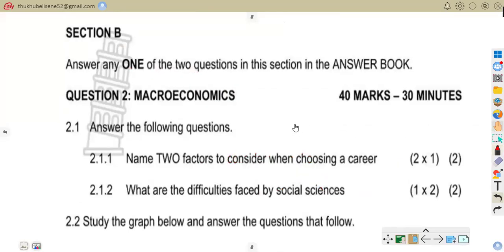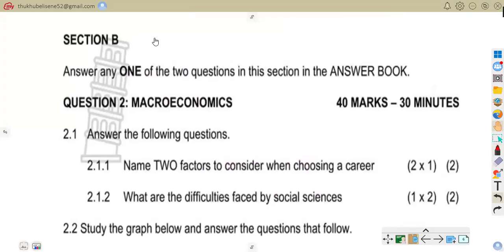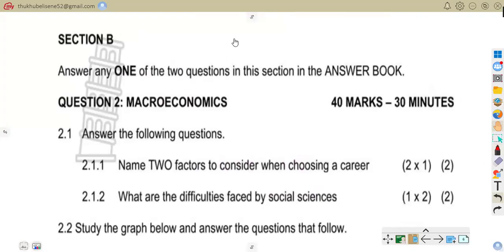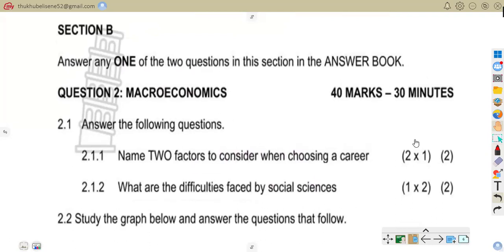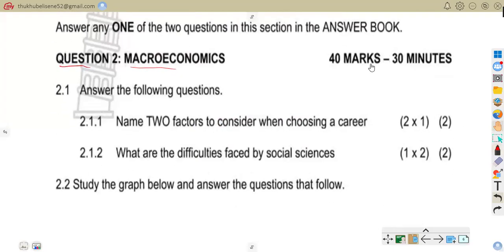So let us move on to section B. As it says, answer any one of the questions in this section in the answer book. But like I said, we are going to attend to all the questions in this section. Question 2 is all about macroeconomics. You have 40 marks for this question and you should spend 30 minutes writing it.